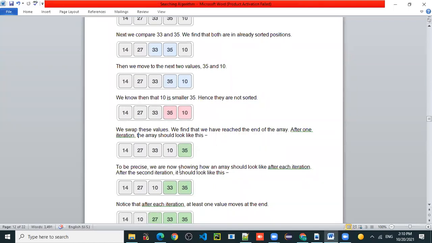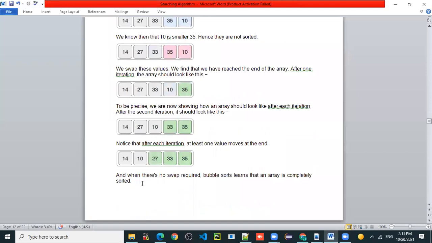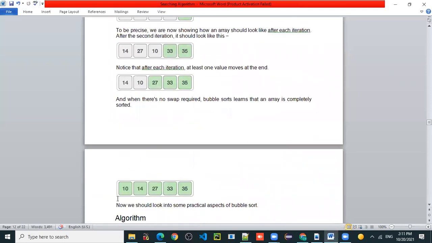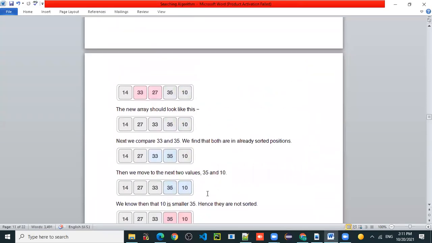Now we are going for the next iteration, the second iteration. We compare two elements again, then the next two, then the next two. So 33 will come at this location. In the third iteration, 27. After all the iterations, you will get the list like this. So you need to apply the iterations like this.